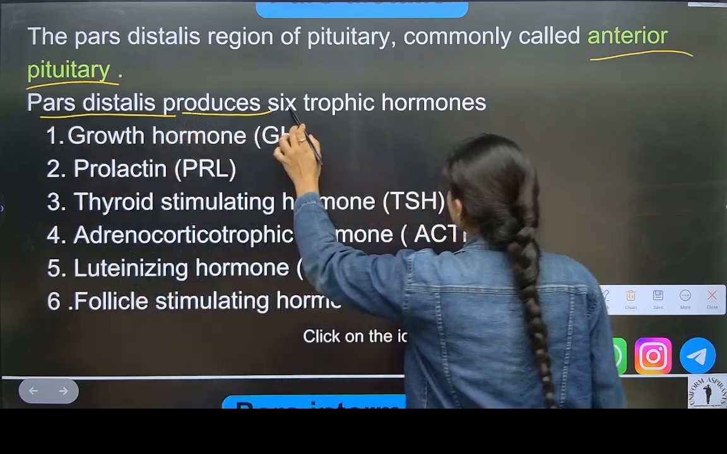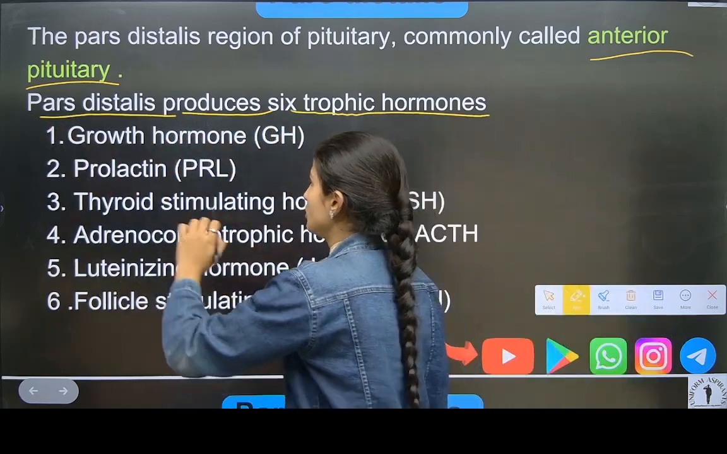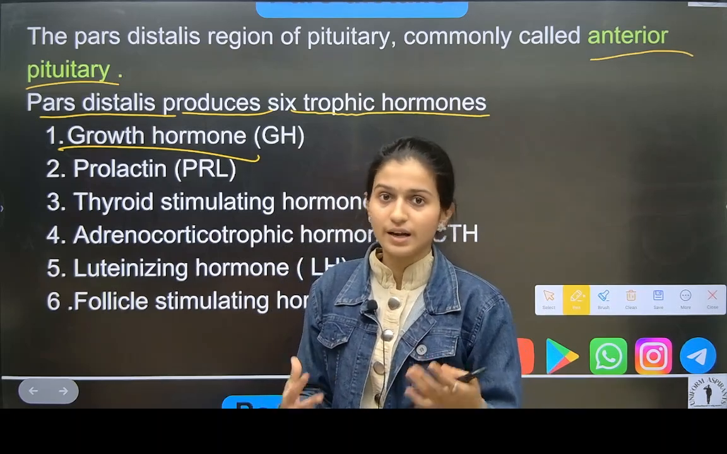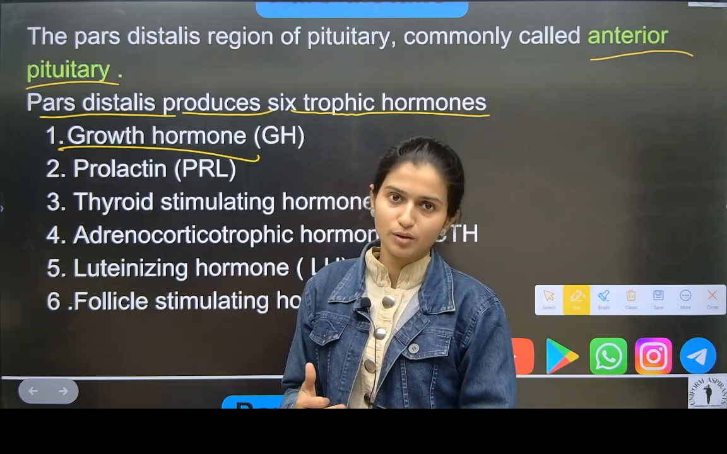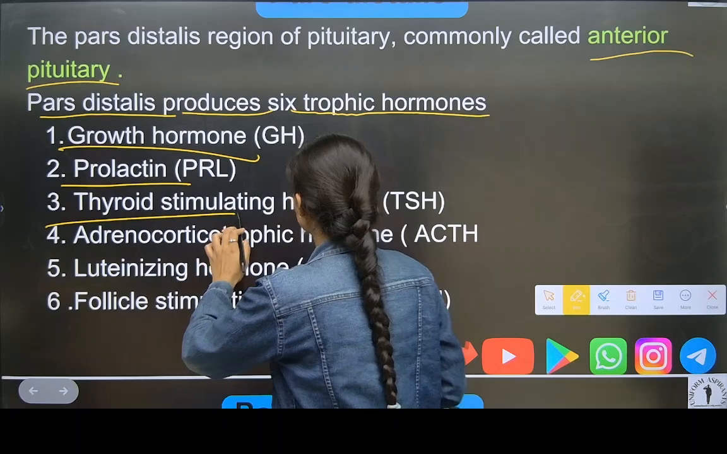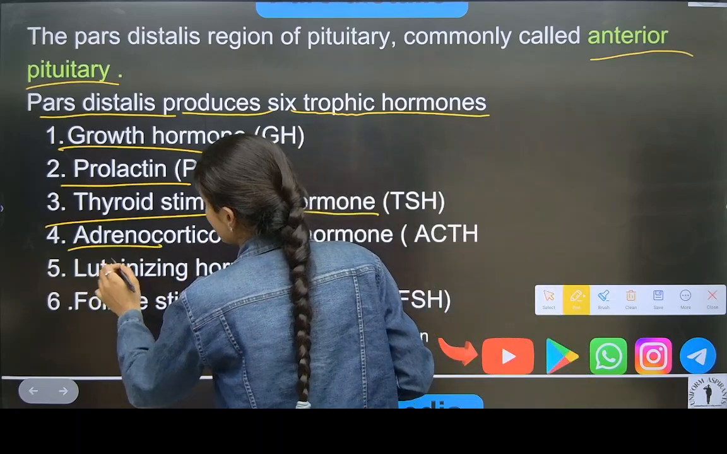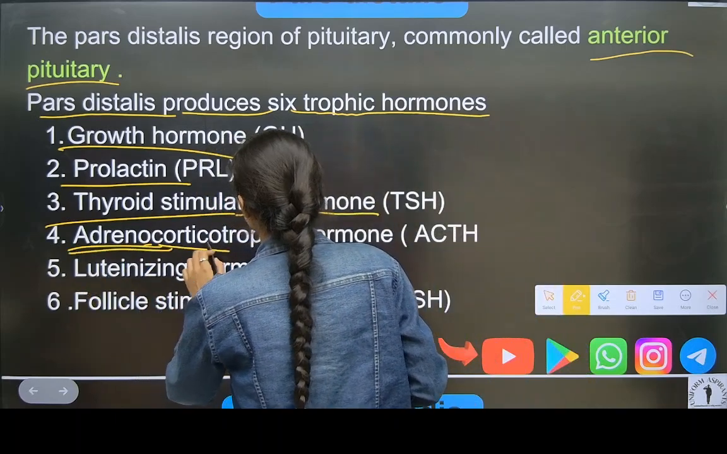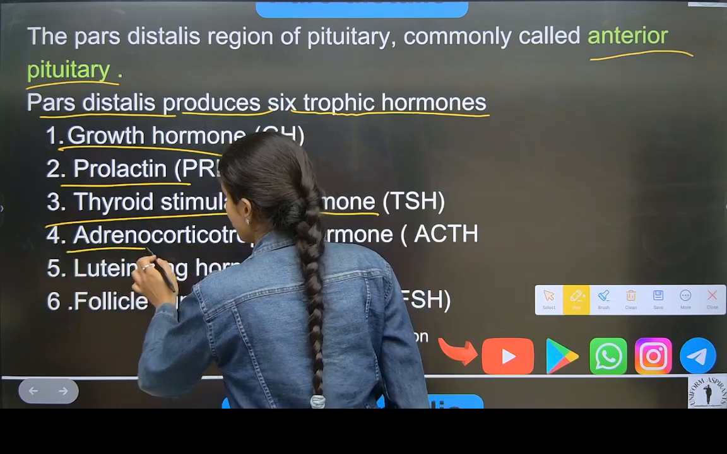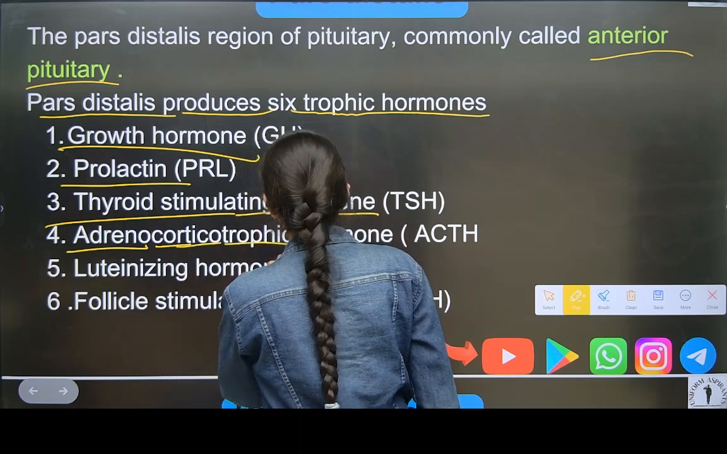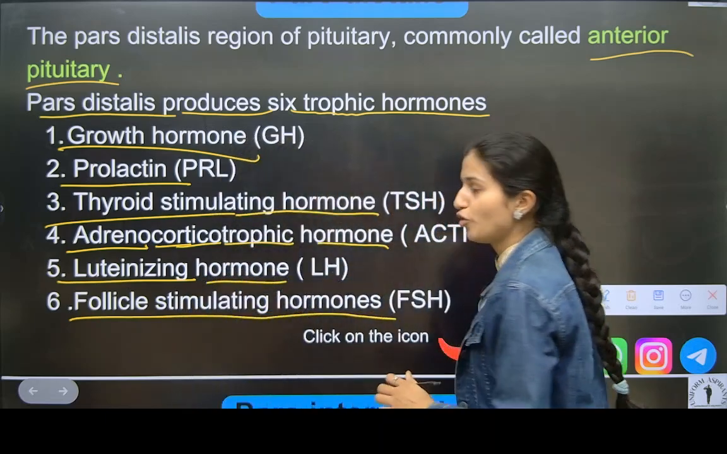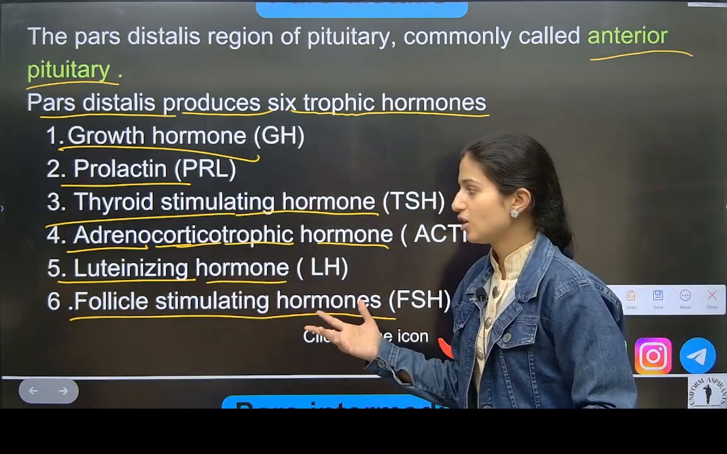Pars distalis produces six tropic hormones. Growth hormone, this is the important hormone. Whatever growth, cell division, our height increasing, our hair increasing, anything happening regarding growth is because of growth hormone. Prolactin, thyroid stimulating hormone, adrenocorticotropic hormone, pronounce this carefully, luteinizing hormone, and follicle stimulating hormone. Follicles are there, follicle stimulating hormone.